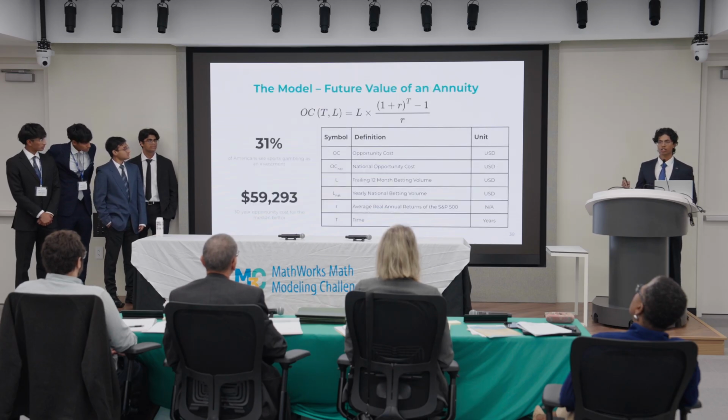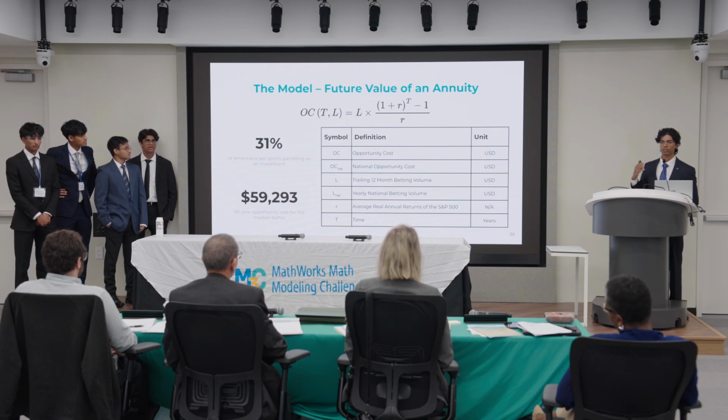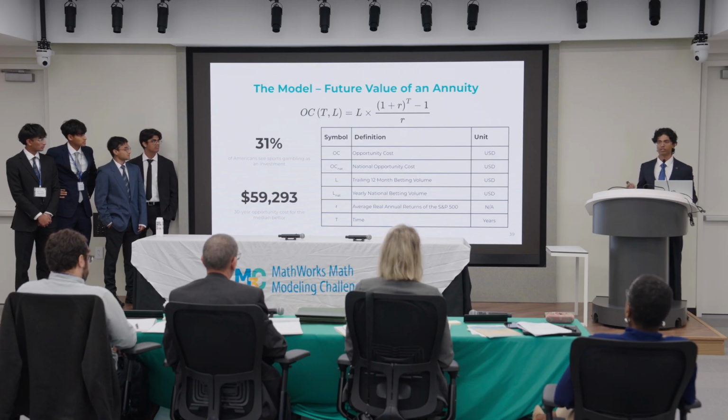Now, our opportunity cost model uses the future value of an ordinary annuity equation. And when we take the median bettor who bets $750 a year and plug that into our equation, we get an almost $60,000 gap that they would have gained were they investing in the S&P 500, assuming a 6% annual return. And from research, we find that 31% of bettors believe that gambling is a future investment, showing how this is a valid comparison.